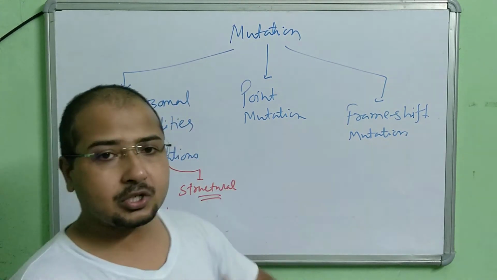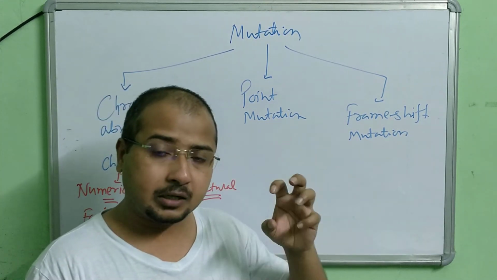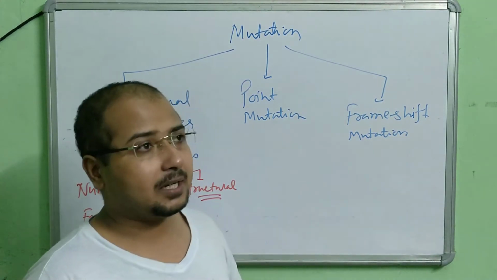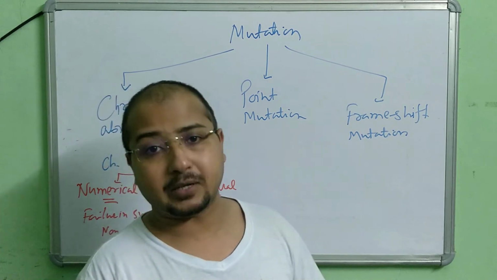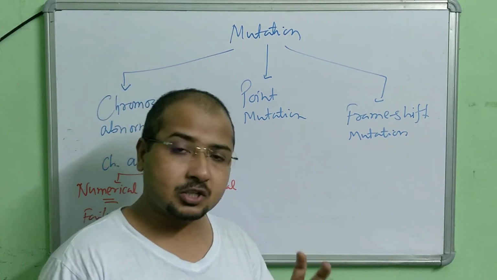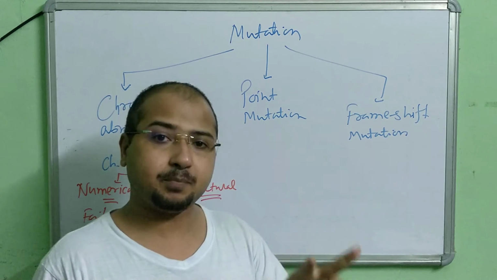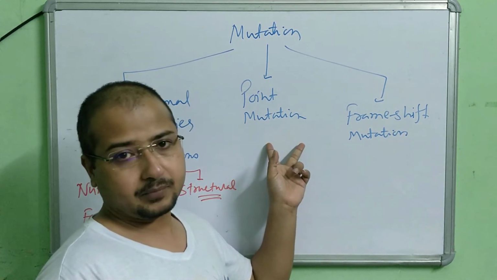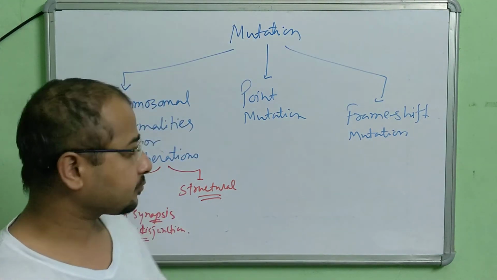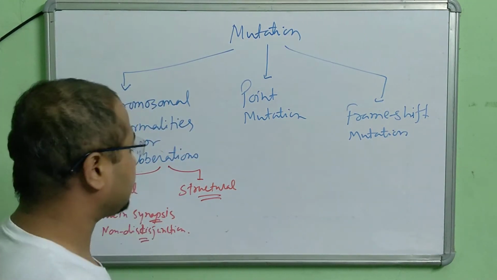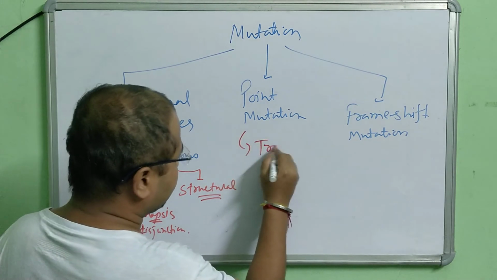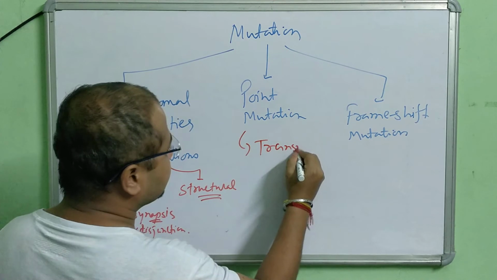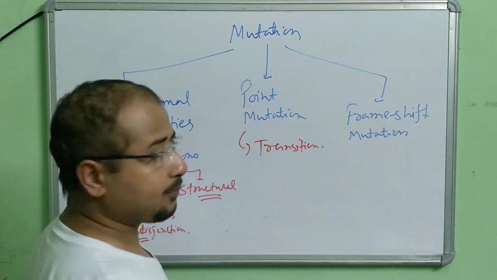Okay, point mutation, as I said, is the change in a specific base or a base pair, or to put it better, replacement. That is, replacement of a particular base or base pair leads to point mutation. For example, there are two types of point mutations. Number one, transition, and number two, transversion. Transition is one type of point mutation.